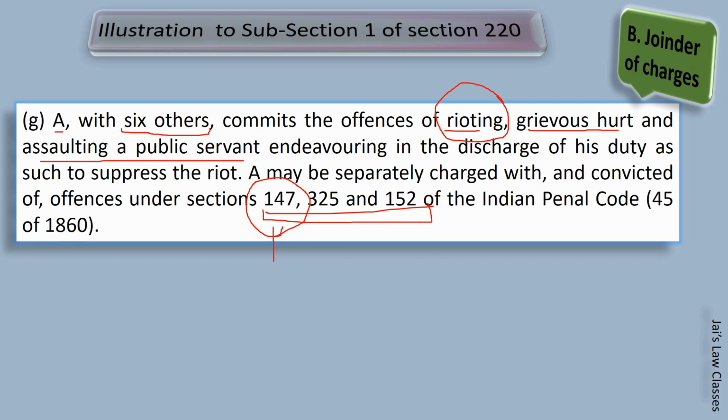Section 325 is regarding punishment for voluntarily causing grievous hurt. If you see the illustration, we saw that A and 6 others commit the offence of rioting and grievous hurt and assaulting a public servant. Now the third thing is assaulting a public servant, which is given under Section 152 of IPC. And Section 152 of IPC says assaulting or obstructing public servant when suppressing riot, etc. Don't get bored. Reconnect all such things so that whenever such a question comes in competition, you must be capable to answer that quickly.